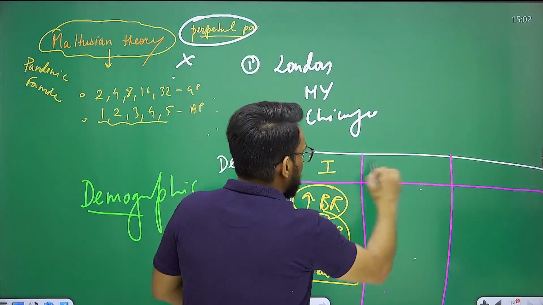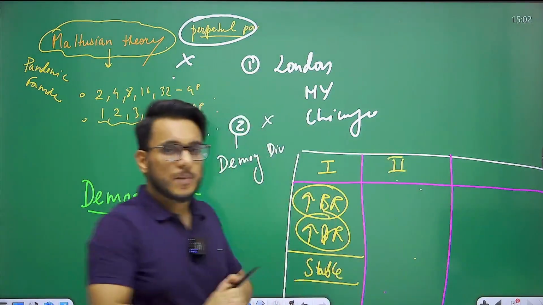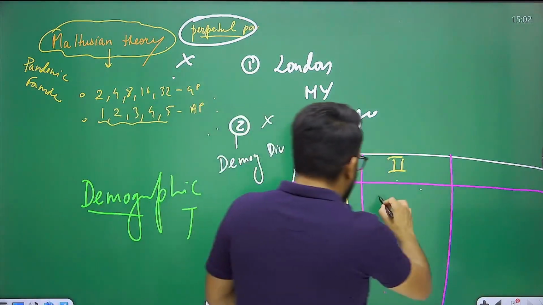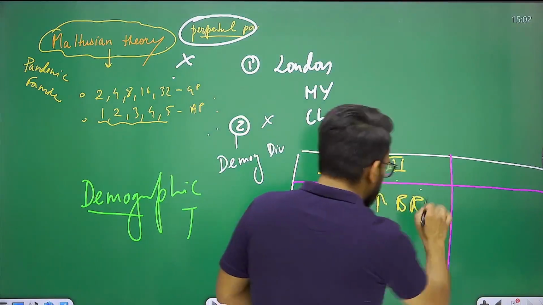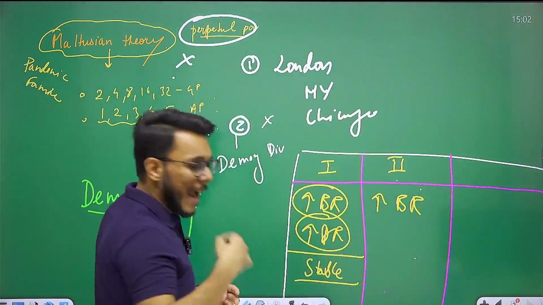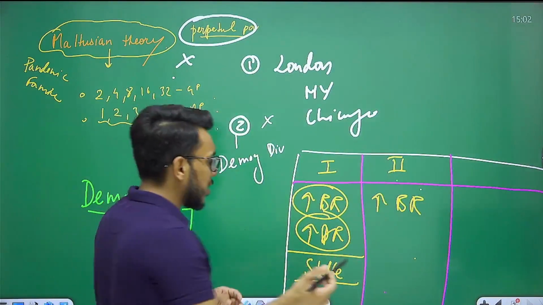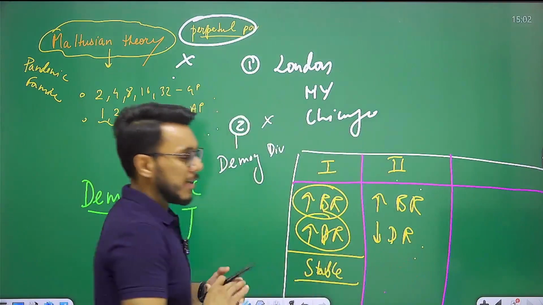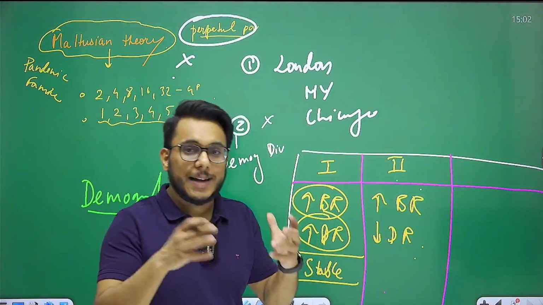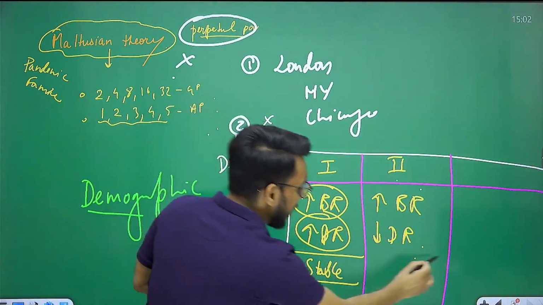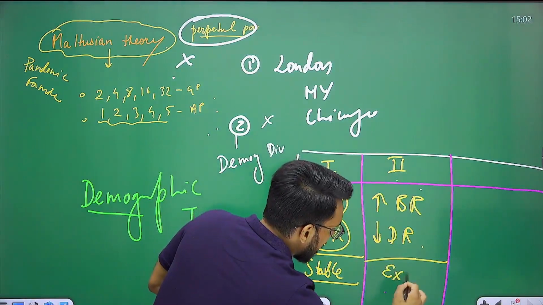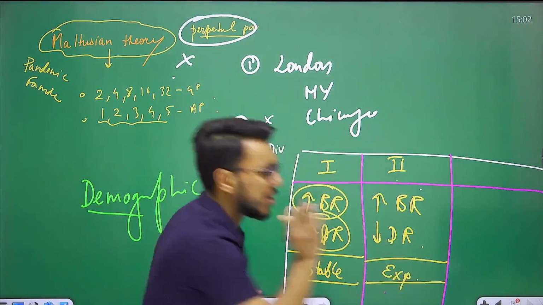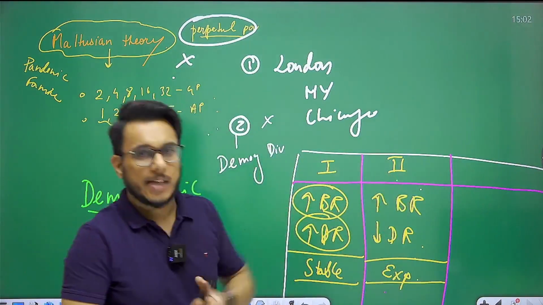Then what happened? Then phase 2 of population growth. In phase 2, what will happen? High birth rate will continue. But because of the advancement in medical technology, the death rate will decline. So more people are being born and fewer people are dying. Ultimately, there will be a population explosion, and the majority of population growth will happen here.